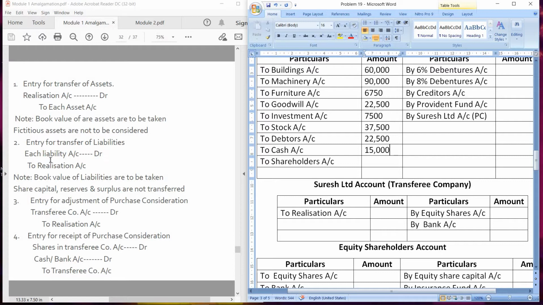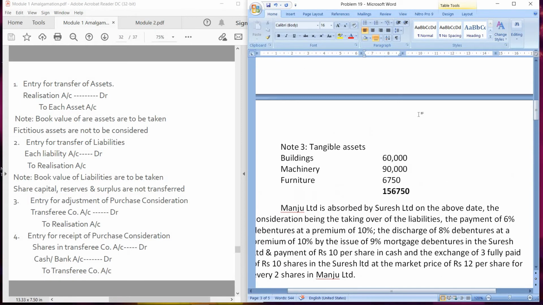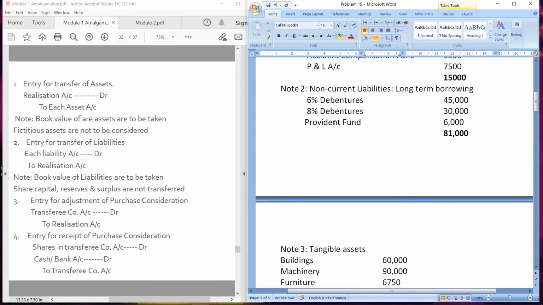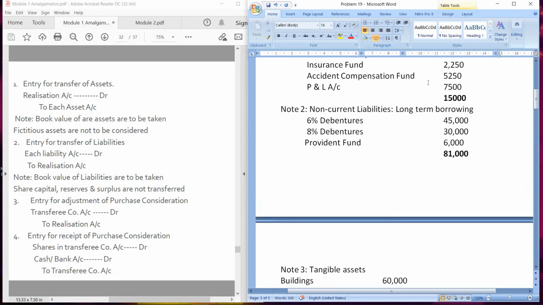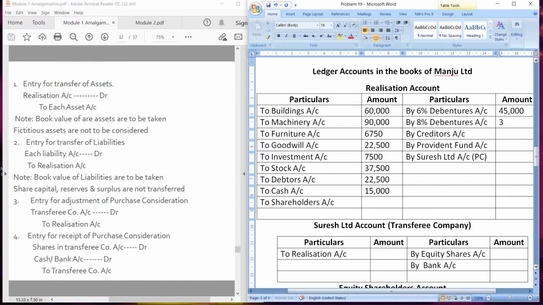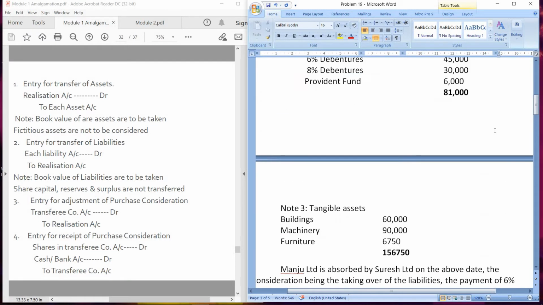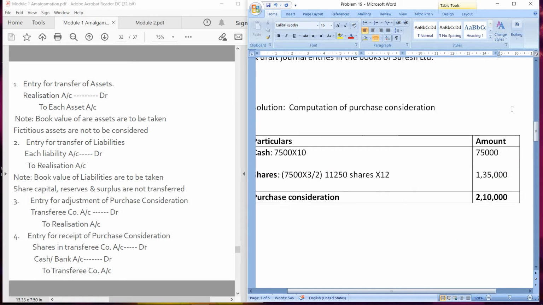Second entry is for transfer of liability, each liability account debit to realization account. We will start with non-current liabilities, which are debentures. By 6% debentures, amount is 45,000. Then by 8% debentures, amount is 30,000. Next is creditors, 15,750.